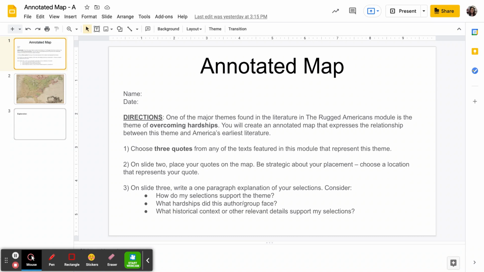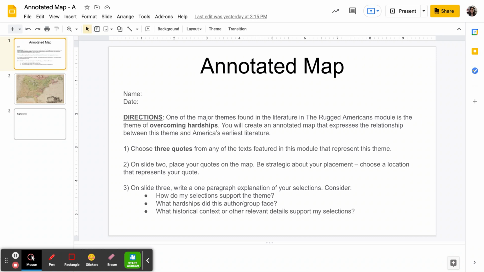An annotated map really is just a fancy name for a map that has different quotes on it. So you're going to choose any 3 quotes from any of the texts featured in the Rugged Americans module that you think represent this theme. Maybe think of 2 or 3 different stories you read, and choose 3 quotes from those stories.